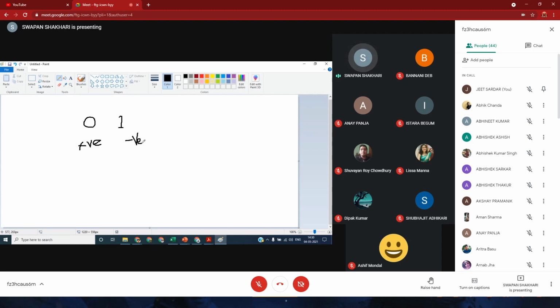Okay, not necessarily, it will not always be negative voltage. Sorry, this is plus and this is minus. So it corresponds to approximately plus 5 volt, and it may be some minus volt or 0 volt. So any data is represented using these two differences in electric voltage in the electronic circuits.